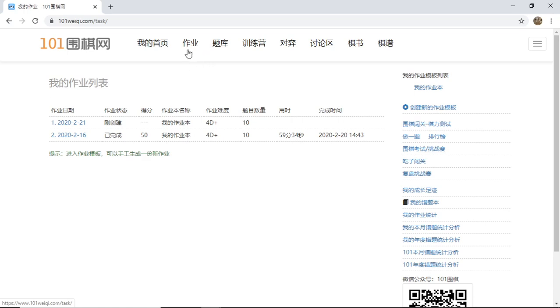Anytime you don't know what is going on, go back to this link. It shows you a list view of your homework. Homework that does not show a completion date is new homework that you can work on. Very straightforward, but the only thing you need to do is create an account with Weichi 101.